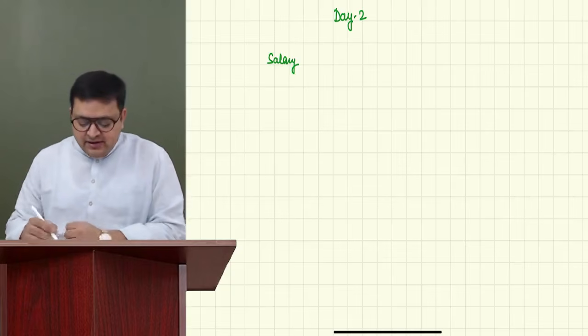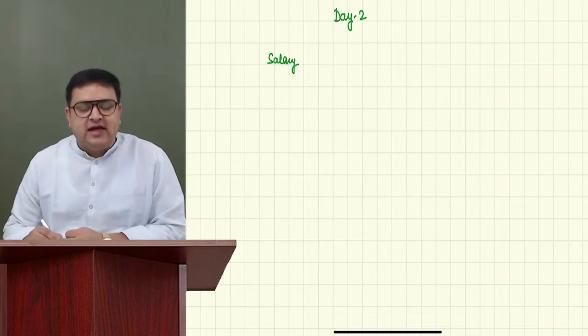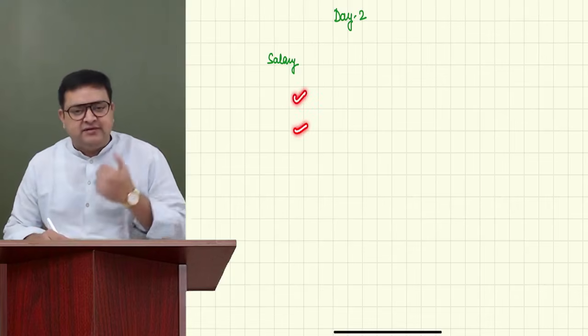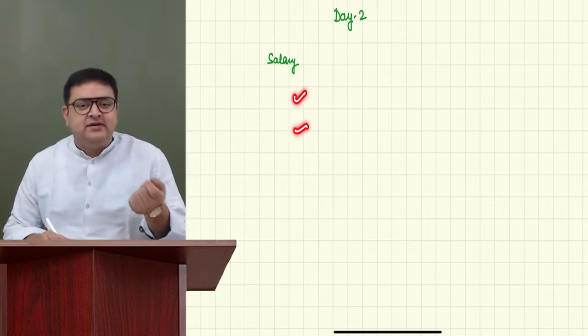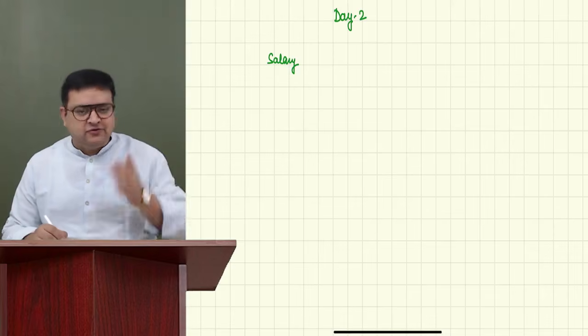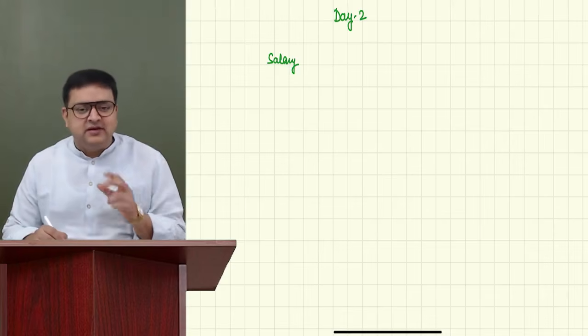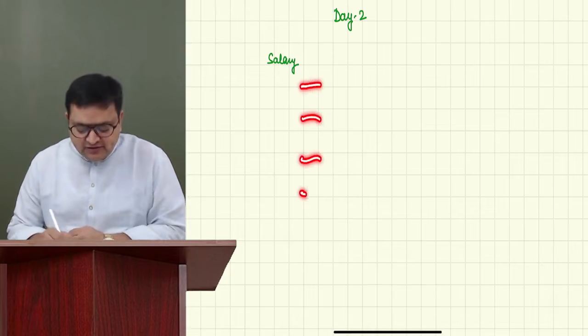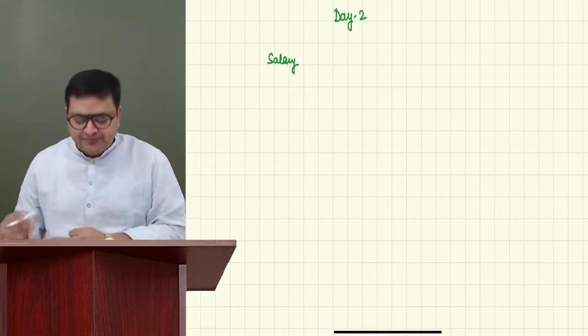Whenever you get a salary question in the examination, make a list of all the things you are receiving: basic salary, allowances, perquisites, other benefits, retirement benefits. The best thing to do in a salary question is to make a list of all the things you are getting from your employer.